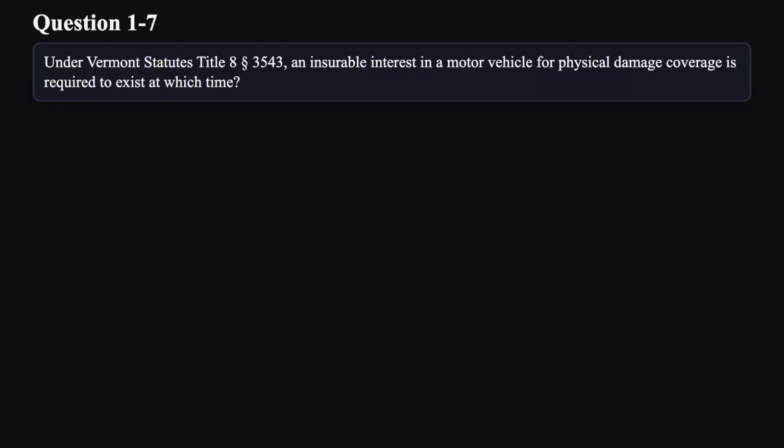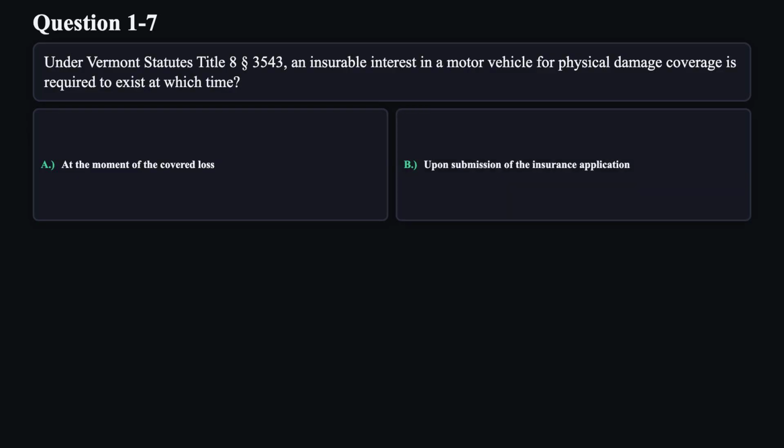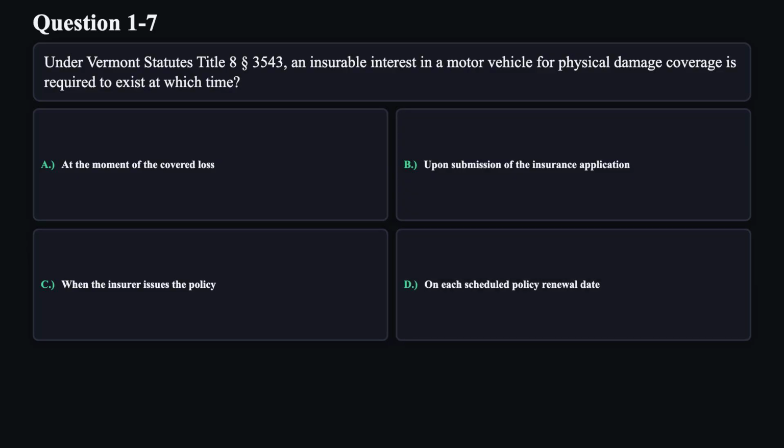Question 7. Under Vermont statutes, Title 8, Section 3543, an insurable interest in a motor vehicle for physical damage coverage is required to exist at which time? A. At the moment of the covered loss. B. Upon submission of the insurance application. C. When the insurer issues the policy. D. On each scheduled policy renewal date.